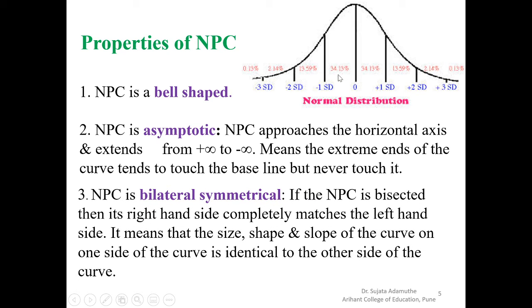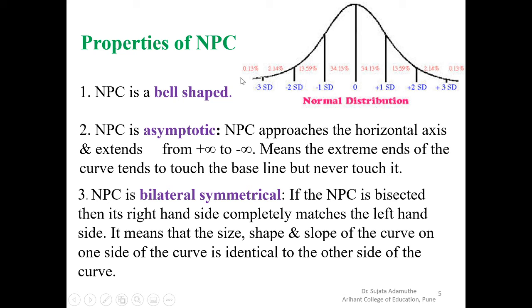NPC is bilaterally symmetrical. Means what? Suppose this is the center of the curve. If we fold, or if we divide the curve into two parts by the center point or this line, and we fold them over each other, it will be the same. It completely matches on the left side. That means the size, shape and slope of the curve on one side is identical to the other side of the curve. Means the areas of this part and this part are always equal.